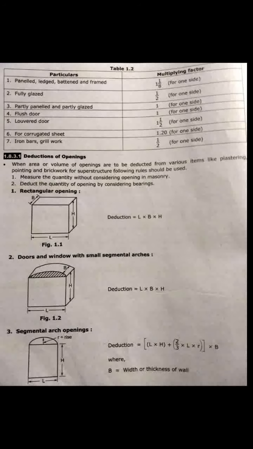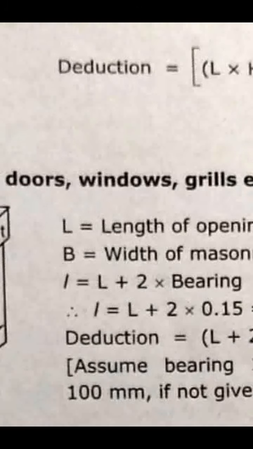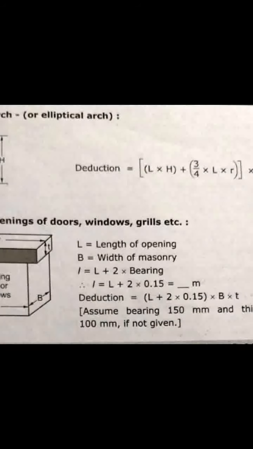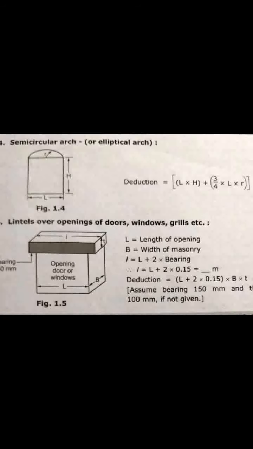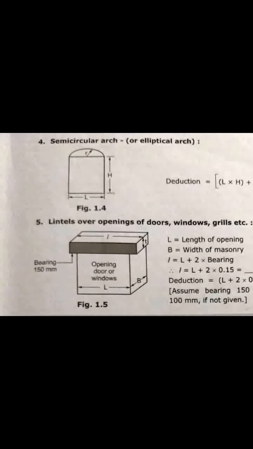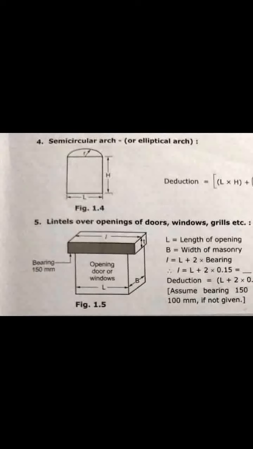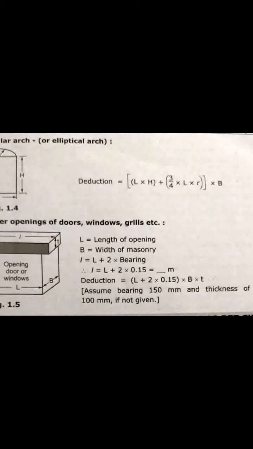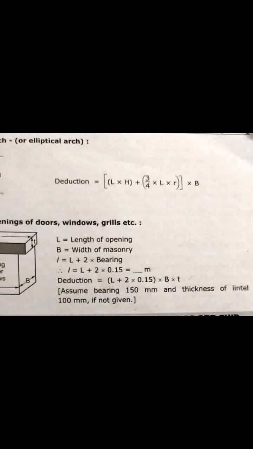If a semicircular arch or elliptical arch is there, having length L, height h and segmental or semicircle radius r, then deduction is equal to L into h plus 3 by 4 into L into r, bracket complete, and into capital B.